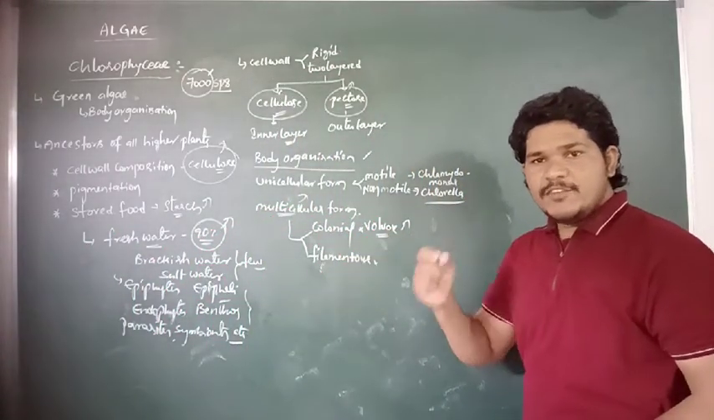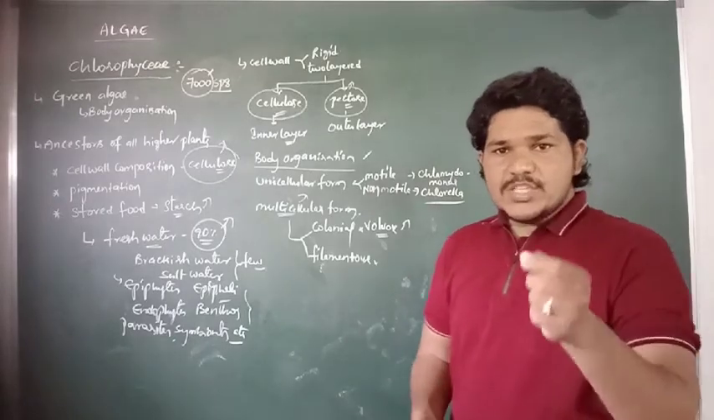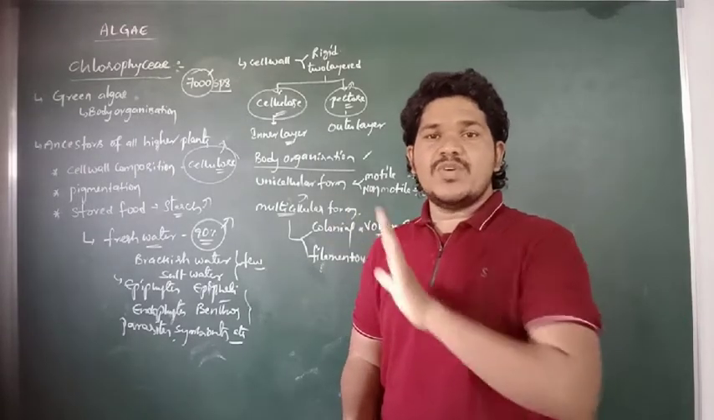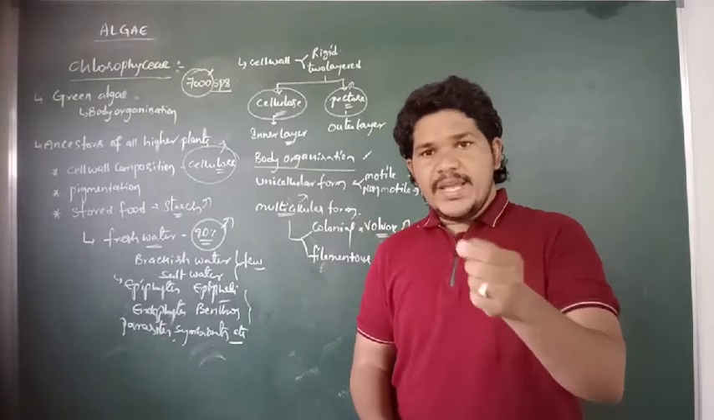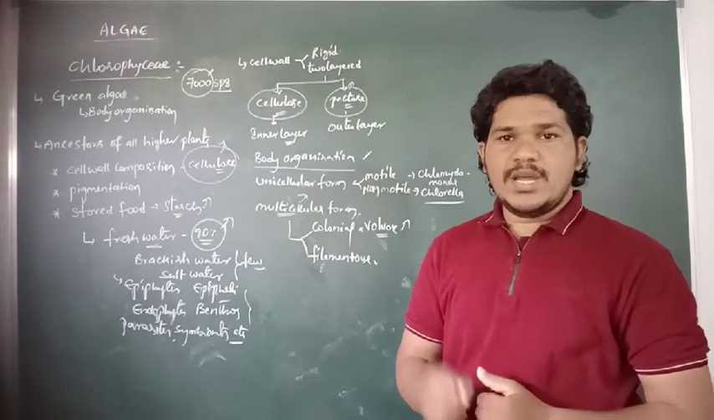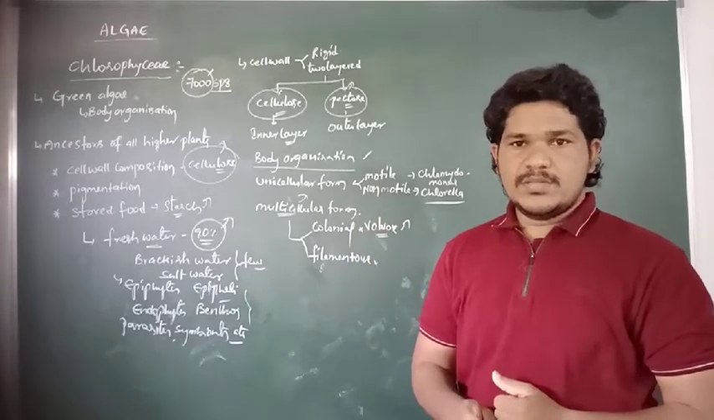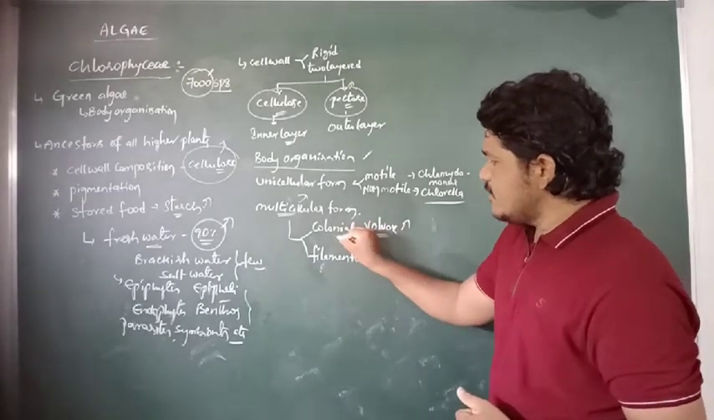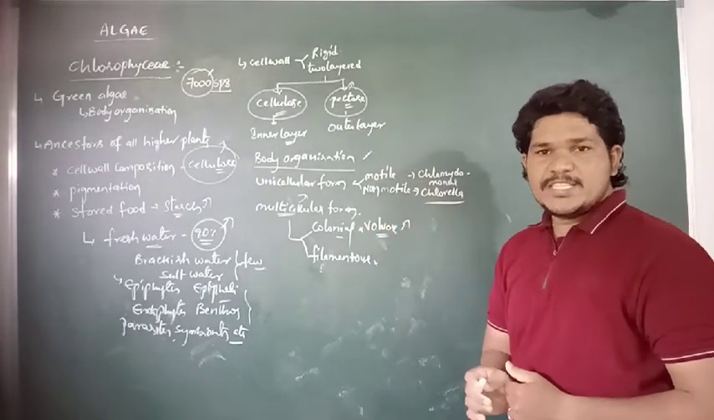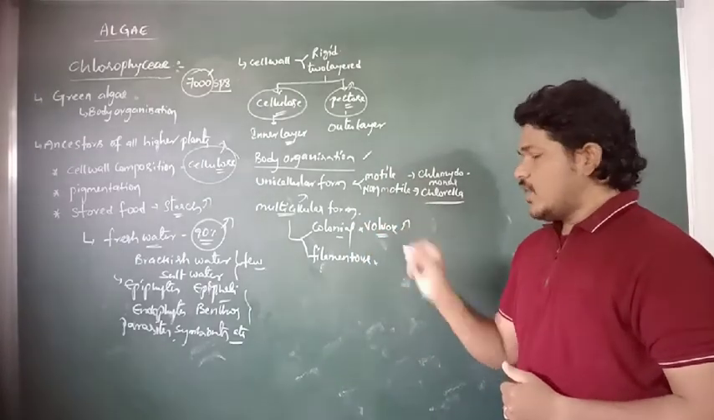Volvox is a species of Chlorophyceae which is an example of the colonial form of the algae. In the colonial form of the body organization, each colony exists as an independent or individual organism. The colony has flagella for its locomotion or movement. So the colonial form of body organization appears in some Chlorophyceae species, particularly Volvox.